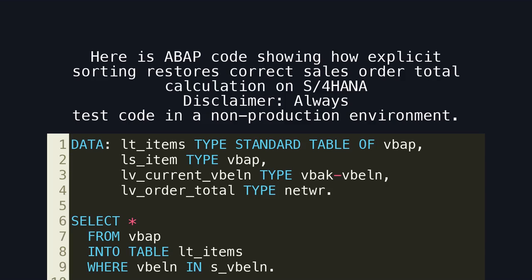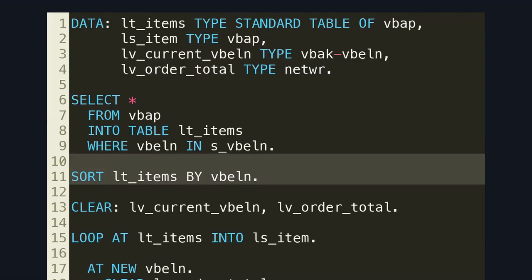Here is ABAP code showing how explicit sorting restores correct sales order total calculation on S/4HANA. Disclaimer: always test code in a non-production environment. Here is the key fix.